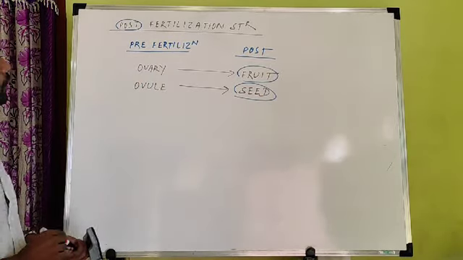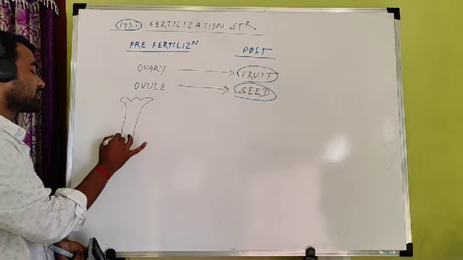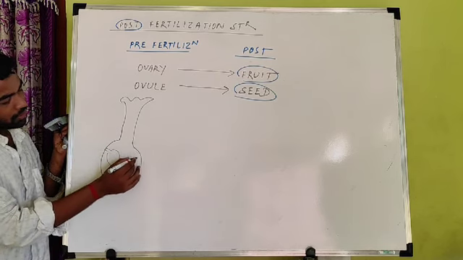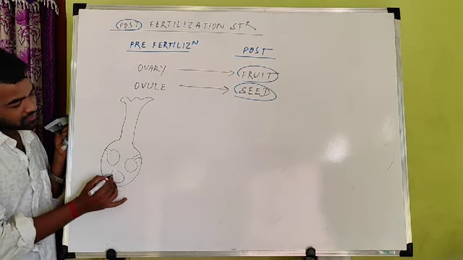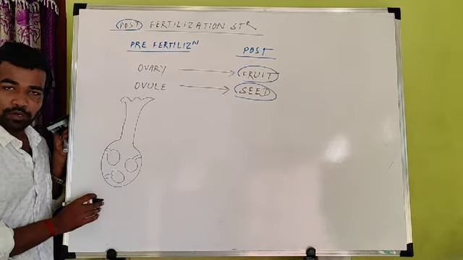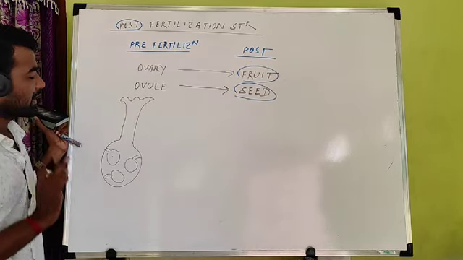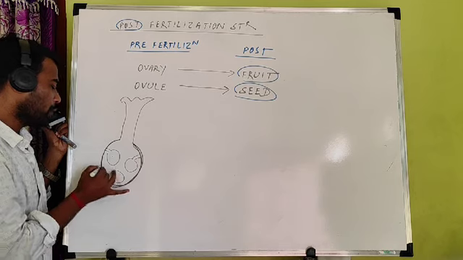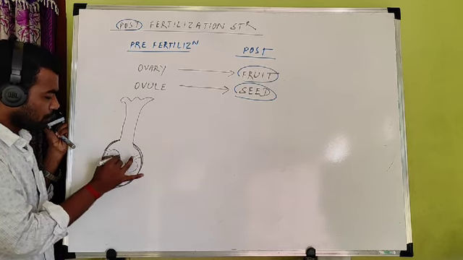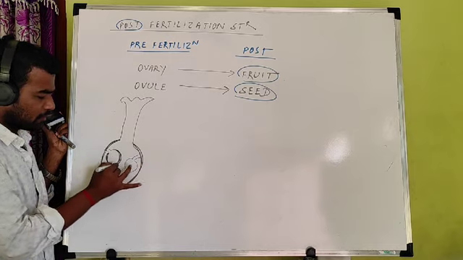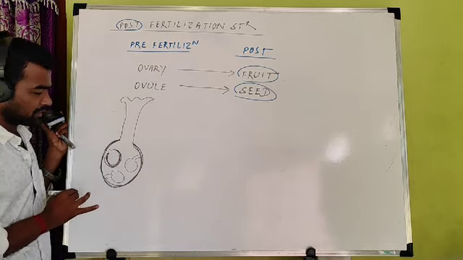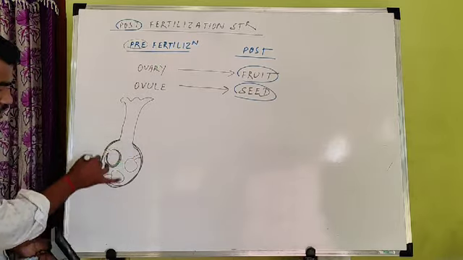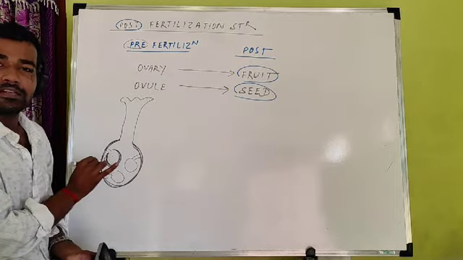And what is ovary and ovule? Already you have discussed. The carpel consists of stigma, style, ovary. If you recall, this part is called ovary, and inside the ovary there are small oval or spear-like structures. These are called ovule, also called megasporangium. The ovary is covered by one ovarian wall, and the ovule is covered by integuments: an outer integument and an inner integument. These are present before fertilization, so they are called pre-fertilization structures.